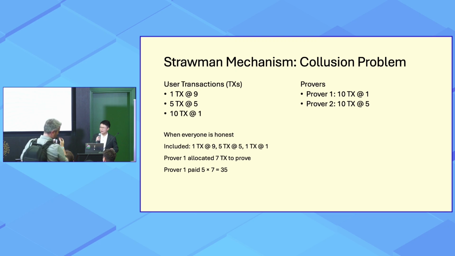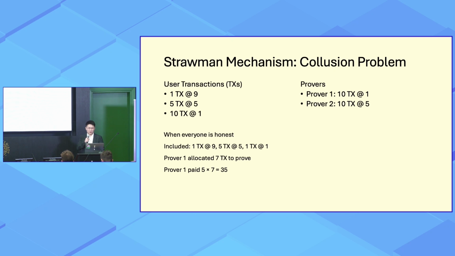So if everyone is honest, well, if everyone is very merry, here's what's going to happen. What's included in this round is one transaction at valuation 9, 5 transactions at valuation 5, and 1 transaction at valuation 1. So this is the maximum number of transactions that can be included in this batch. The prover that gets selected is the first prover, because it's the lowest cost prover, and it's paid the second price. So it's actually paid 5, which is the unit cost paid to the prover, and 7 is the number of transactions.